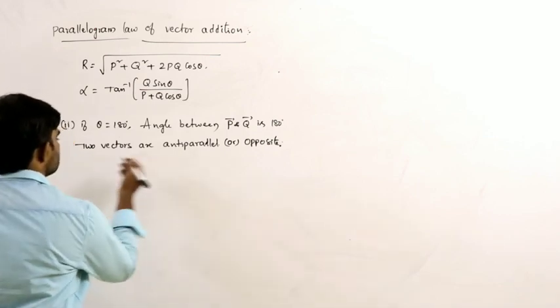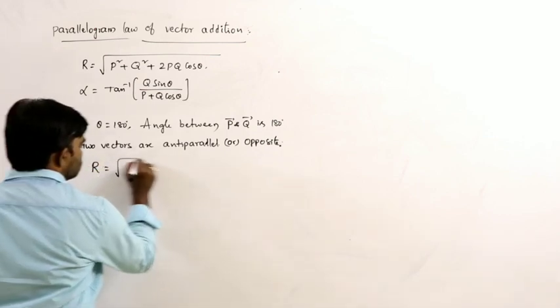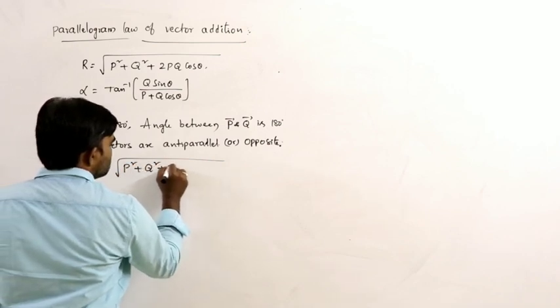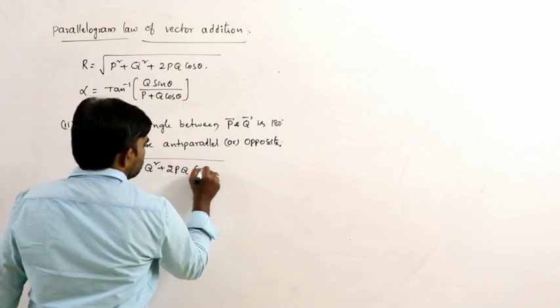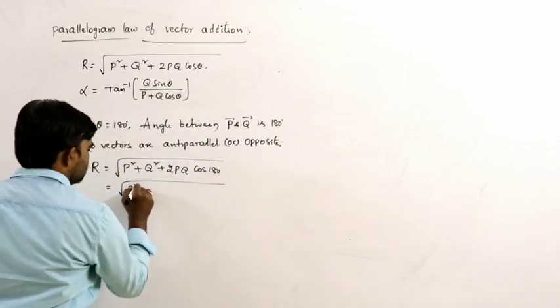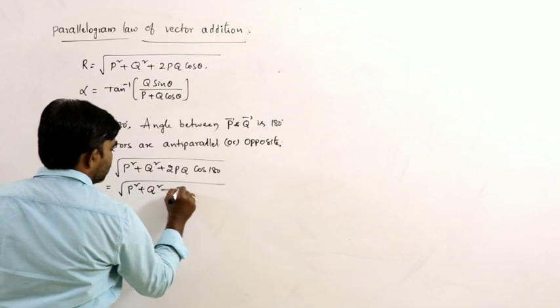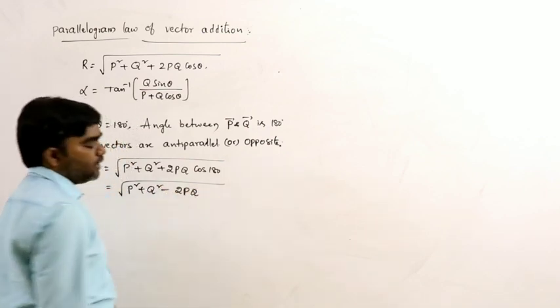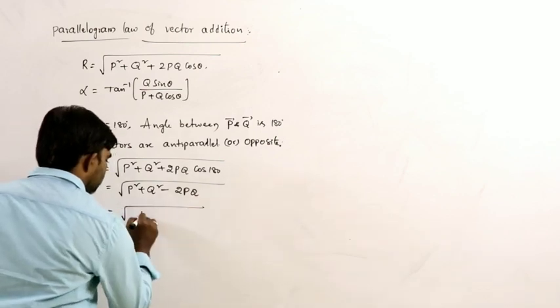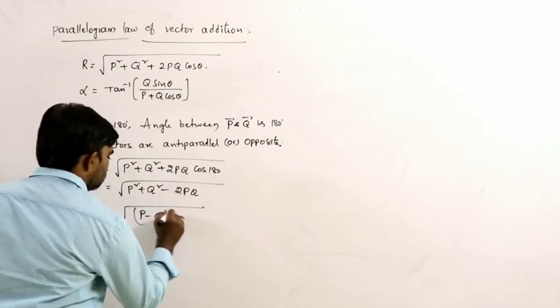In this, what happens? Then R is equal to under root P square plus Q square plus 2PQ cos 180. Cos 180 is minus 1, so P square plus Q square minus 2PQ. This can be written as P minus Q whole square.